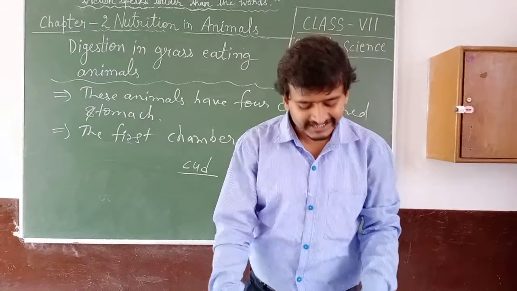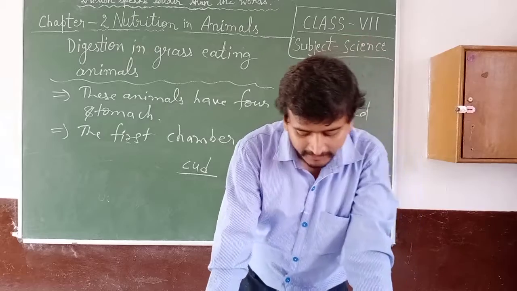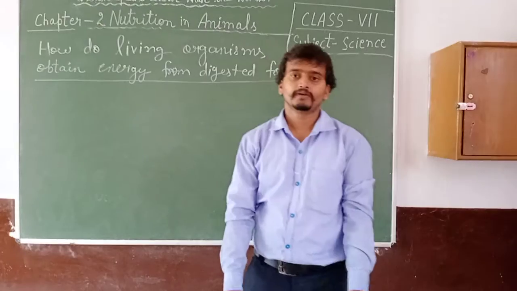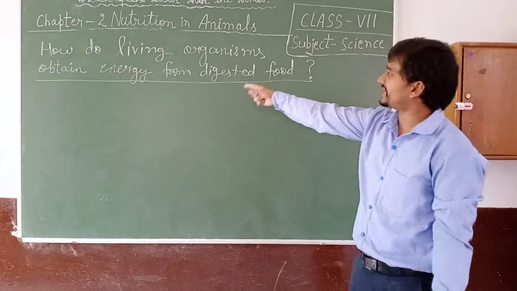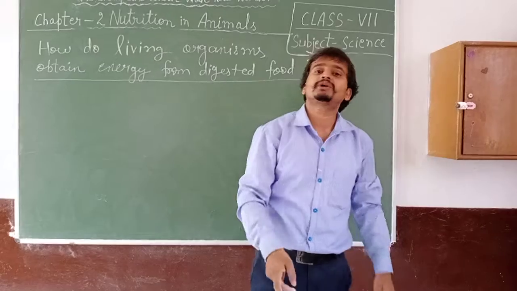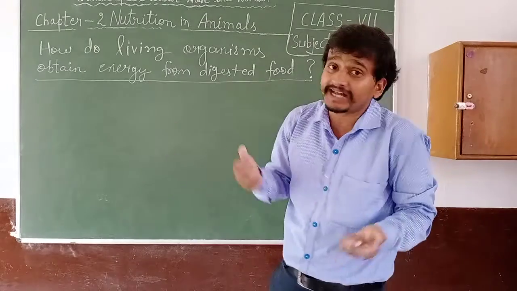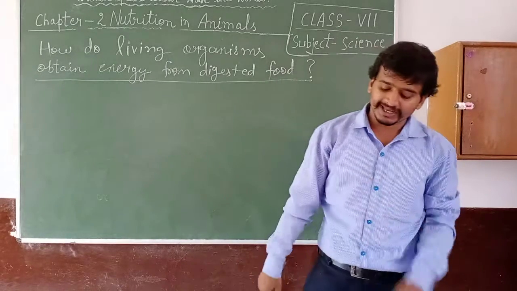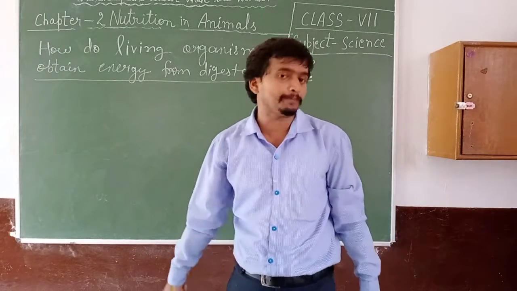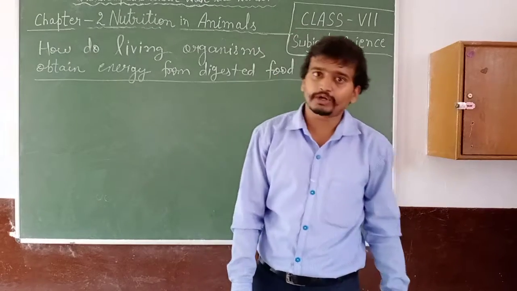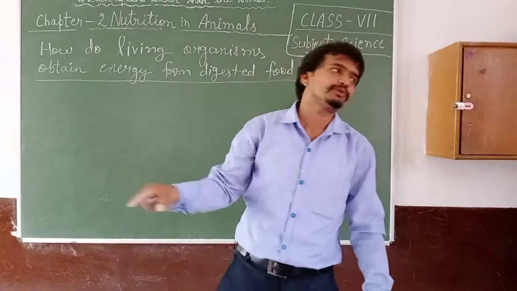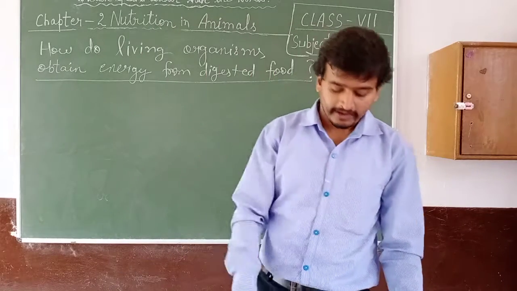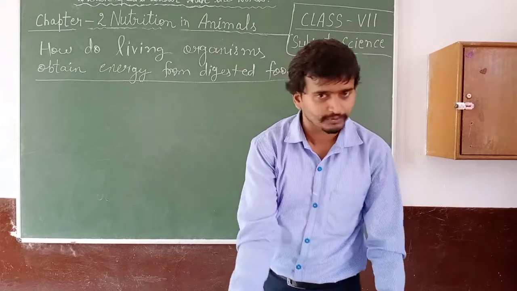Now we will discuss how living organisms obtain energy from digested food. After the process of digestion, how do living organisms get energy? In plants, the glucose produced during photosynthesis is transported to every part of the plant through the phloem tubes. As we know, during photosynthesis plants prepare their food, that is glucose, and it is transferred to all the parts through phloem tubes.